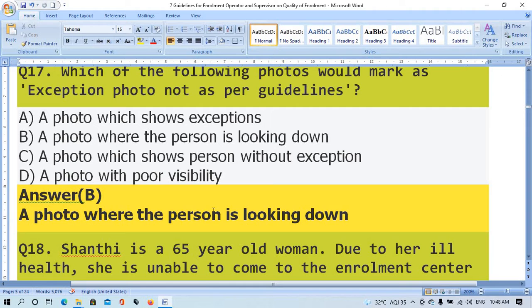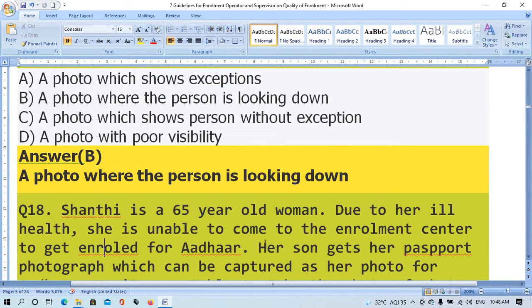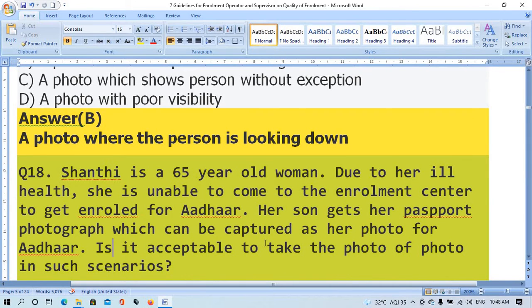Question number 18. Santhi is a 65 years old woman. Due to her ill health, she is unable to come to the enrollment center to get enrolled for Aadhaar. Her son gets her passport photograph which can be captured as her photo for Aadhaar.